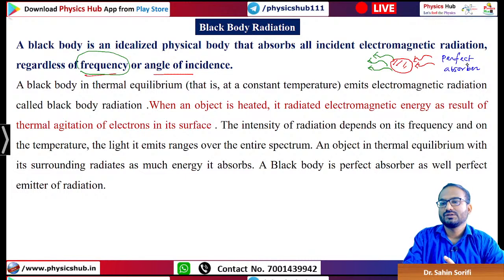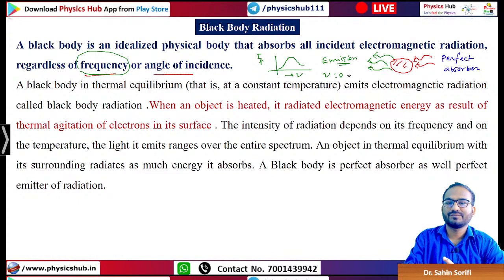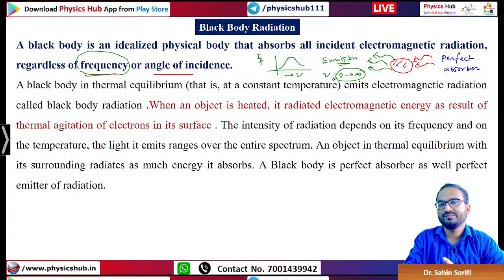So when you consider the emission spectrum and plot it, you will get all types of frequency. If I consider this as frequency and this as intensity, nu will start from 0 and it will contain all kinds of frequency, meaning 0 to infinity. All the types of frequency will be included in the blackbody radiation spectrum.